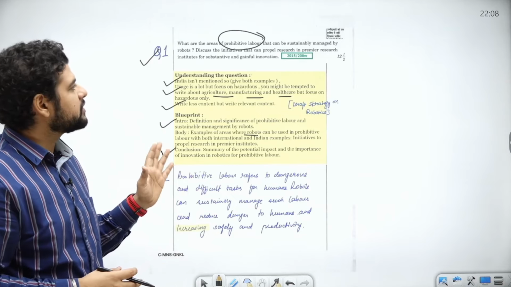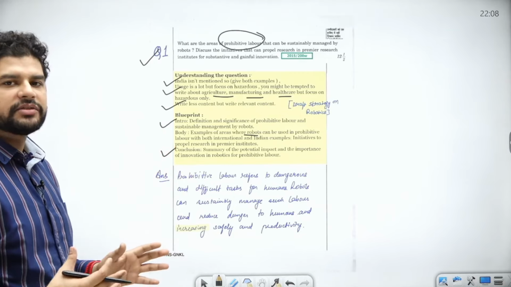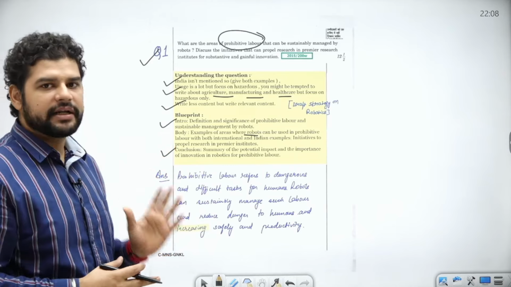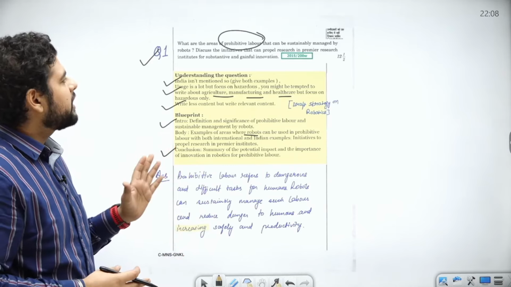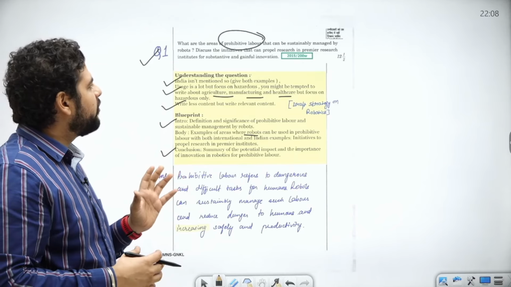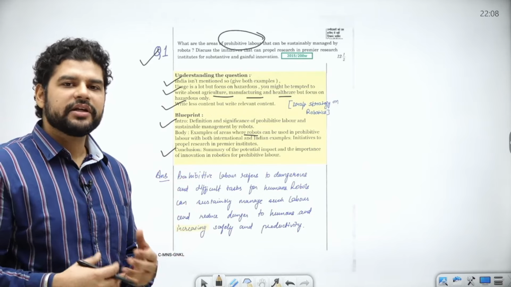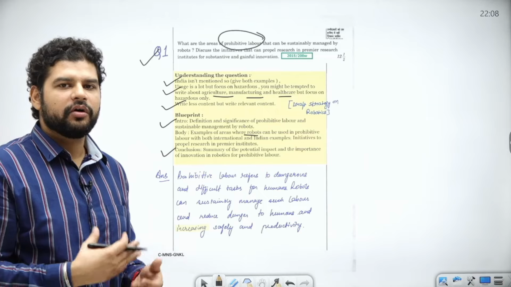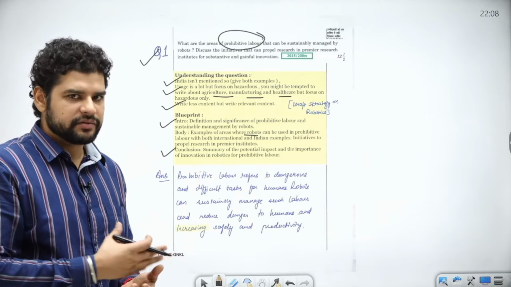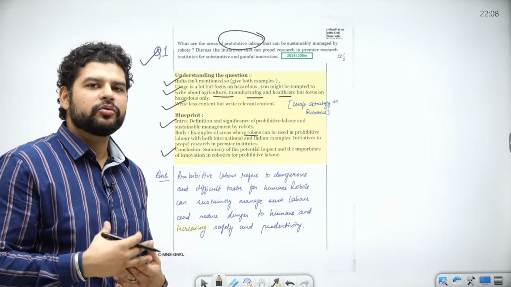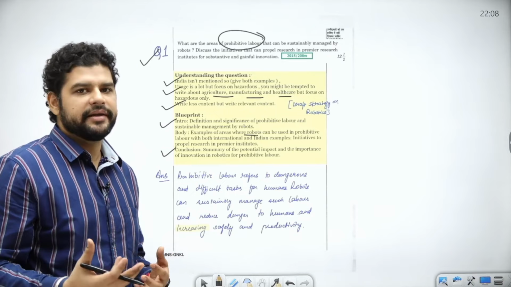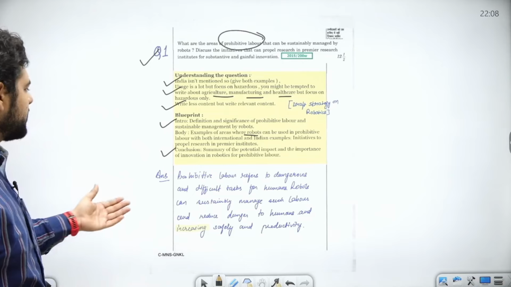Now, sometimes we don't have enough content because the question is very targeted. So we might not have enough content for focusing only on premier research institutes, but then you can rephrase your answer according to the demand. Of course, things will be the same, as we'll see, to propel research of any kind in any area. So let's come to the introduction.